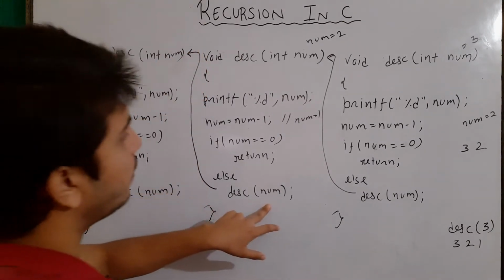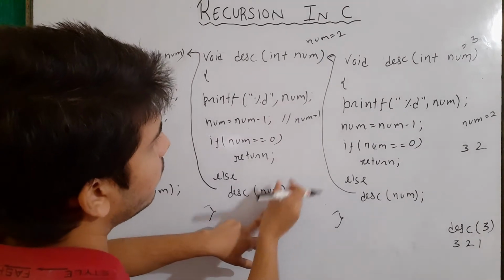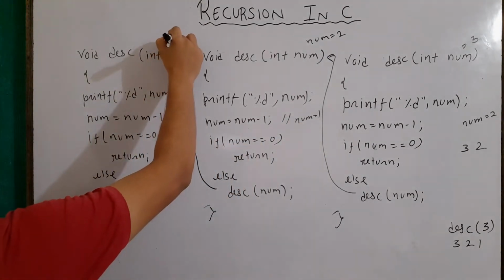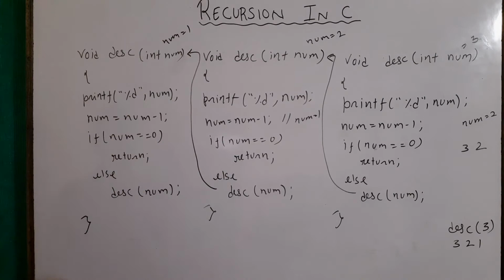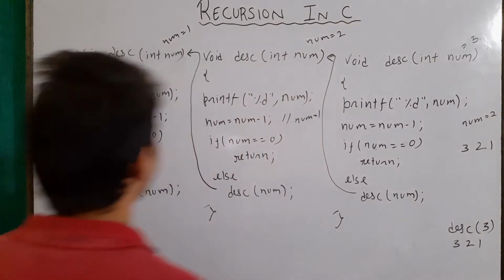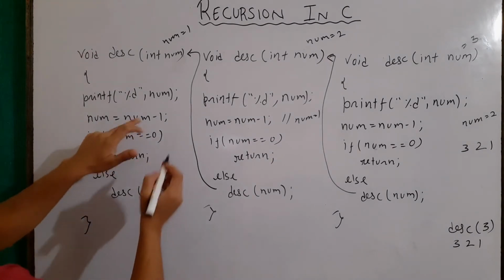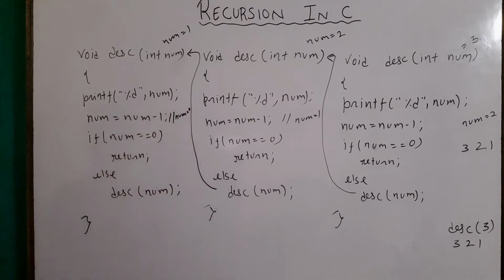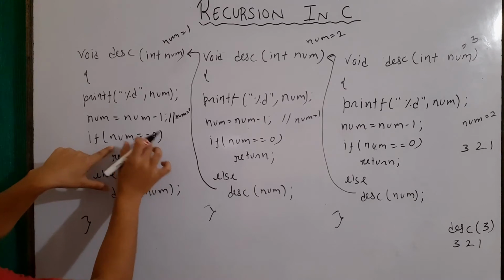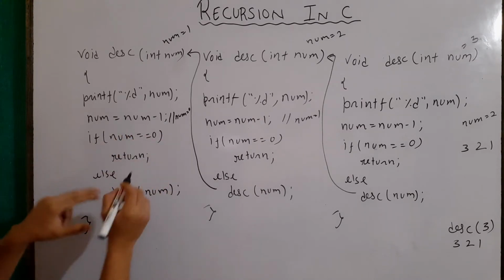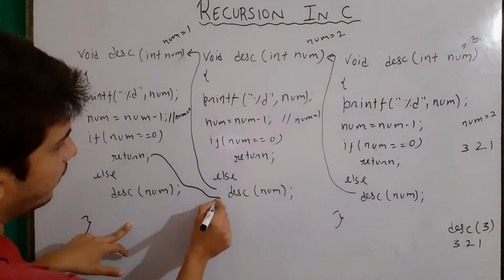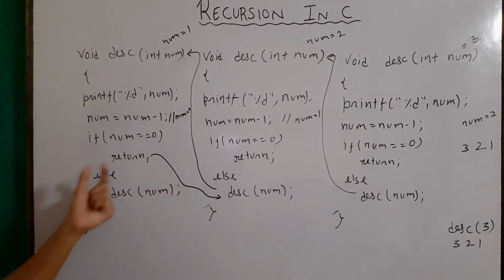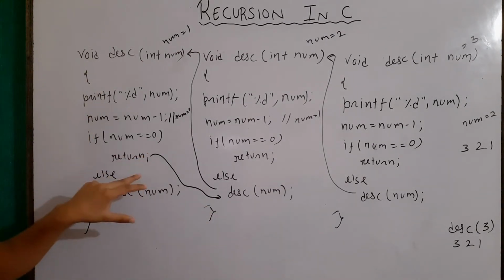Now what value am I sending? The current value of num, which is 1. So here num will become 1, and then it will print the current value of num, which is 1. So in the output it will print 1. Then num will be decremented by 1 and num will become 0. Now see here, if num is equal to 0, then return. This condition is true because the current value of num has become 0. So the control goes back to this function, since we had used the return keyword and this condition is true.